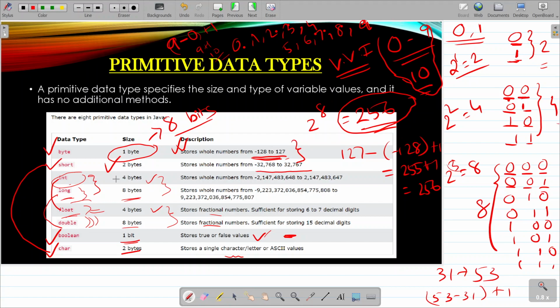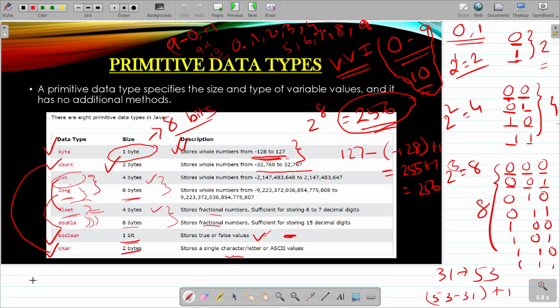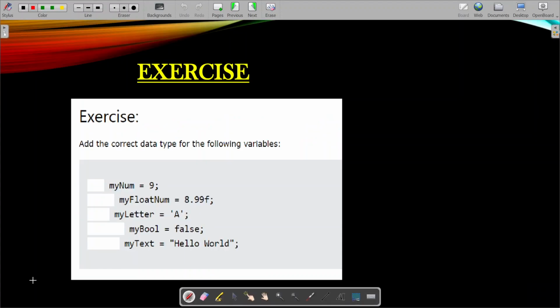So this chart is very, very important. I'm telling you, you have to remember this chart. All right, so those are the primitive data types, and non-primitive data types, string, array, and classes, we will cover in later classes. So as of now, study this chart and the notes I have mentioned earlier. And last exercise, before moving on to the next part of the video, try to solve those questions.